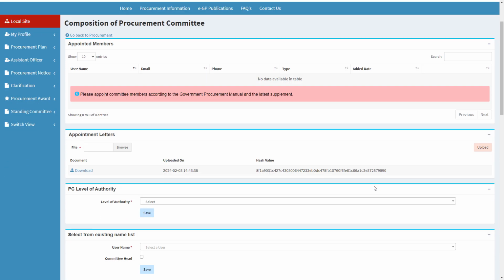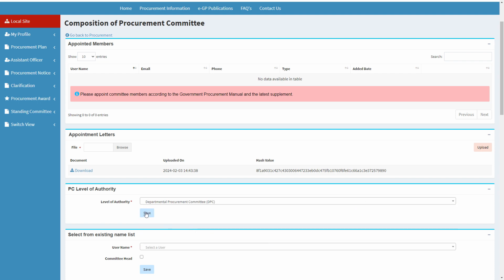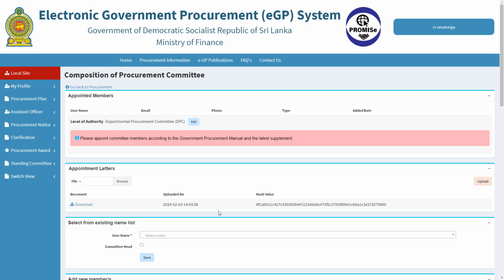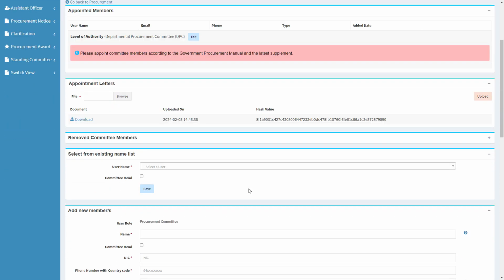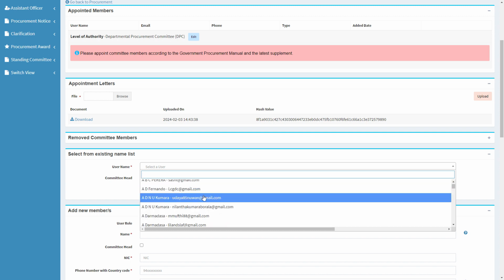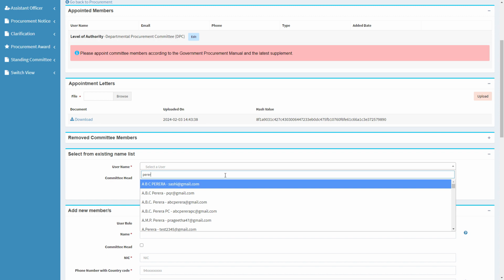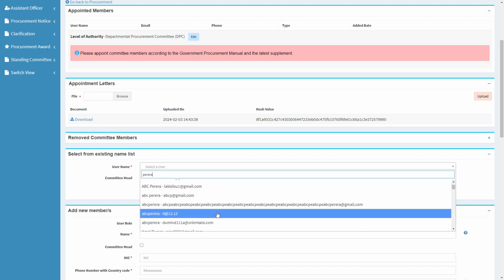Then select the PC level of authority from the drop-down and click on Save. Then type and search the name of the chairman or each member of the procurement committee from this drop-down. Type the name of the procurement committee chairman or a member in here and see whether they are available in the list.